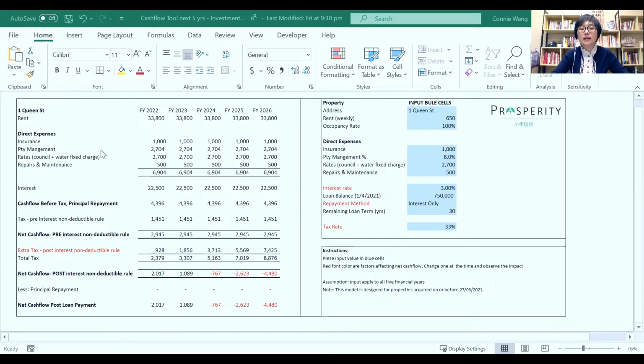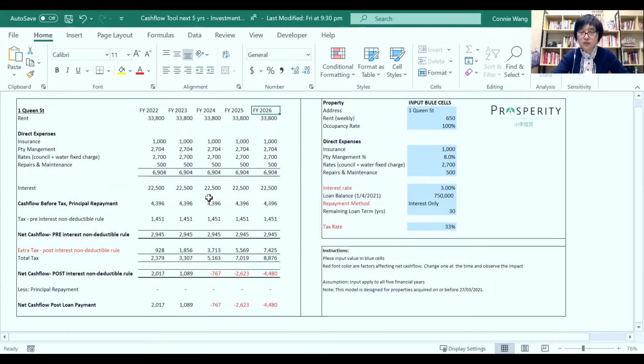Here, I made the assumption that the input in the blue cells would apply for the next 5 years. Also, this model is designed for property which was acquired before 27th March 2021. Because if you acquire after that, then from 1st October 2021, the interest costs will not be allowed to offset at all. So basically, you're looking at the financial year 26 position.